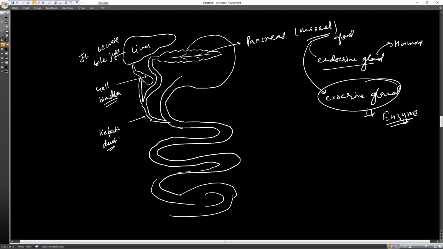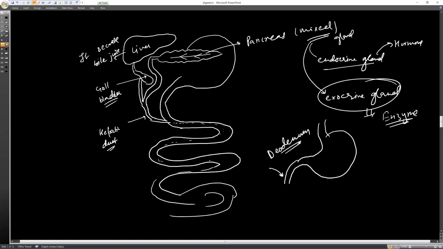Small intestine has three parts. One is the duodenum. Where the stomach ends, that portion is called the duodenum. The duodenum receives the secretion of both pancreas and liver through the common duct called the hepatic duct, and then the secretion is received by the small intestine.